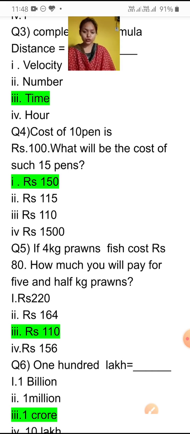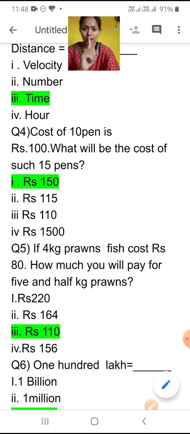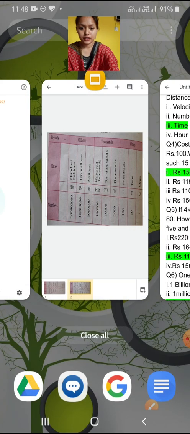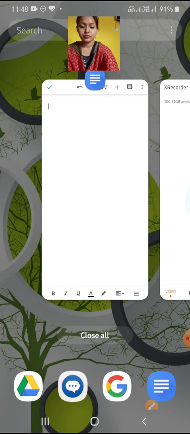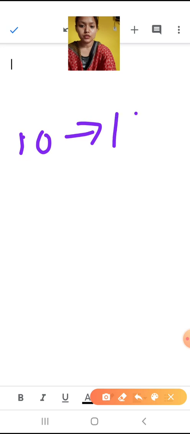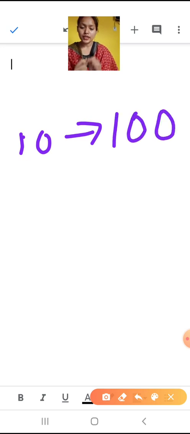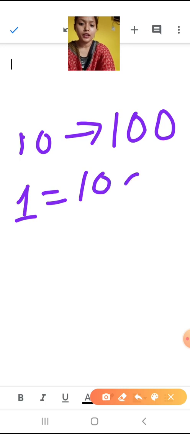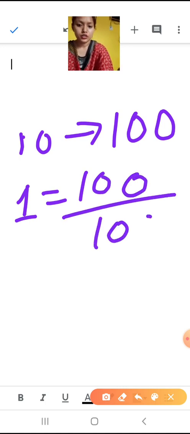We have to find that. So for this, first of all, we will find the cost of only one pen. Now we know that the cost of 10 pens is rupees 100. Now the cost of 1 pen will be how much? 100 divided by 10. So we will divide 100 by 10.